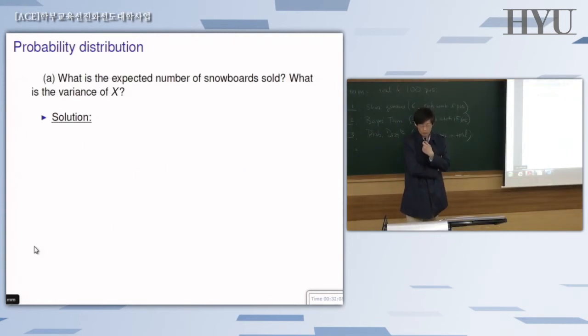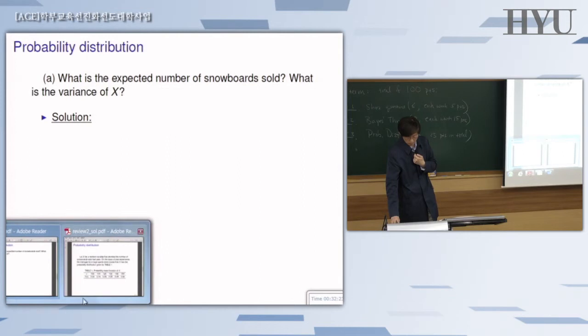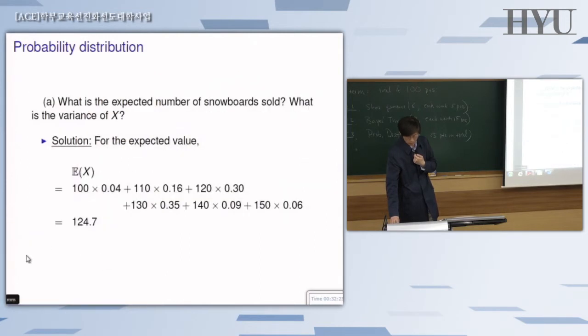Compute the expected value and variance of the variable X, which is the easy part. So if you go ahead and do it, you'll get this one. First, the expected value.